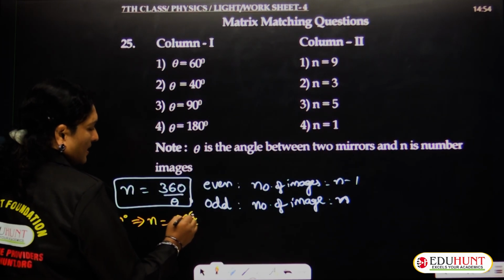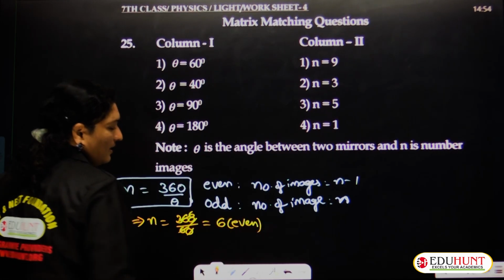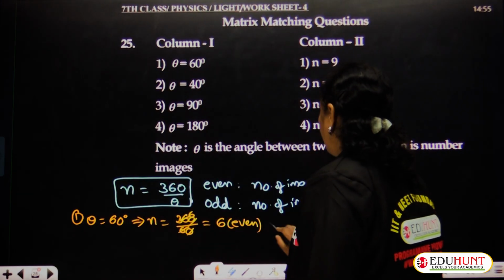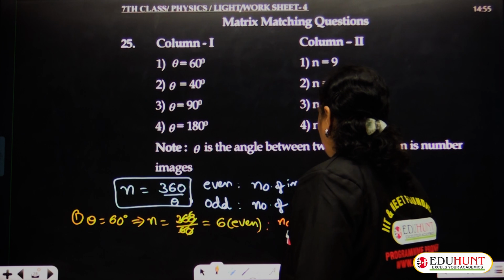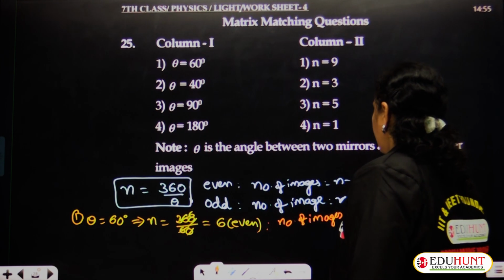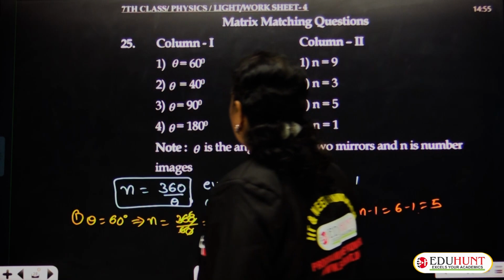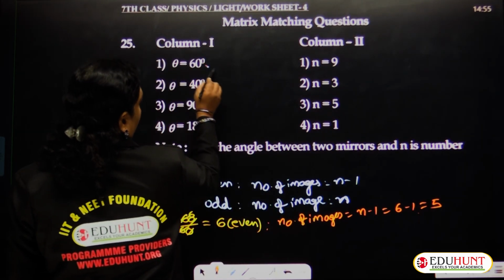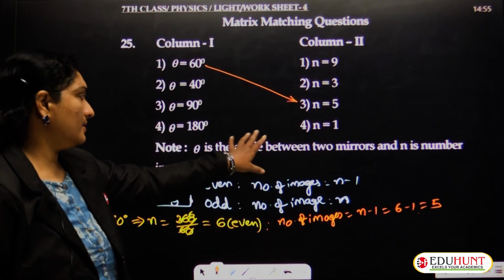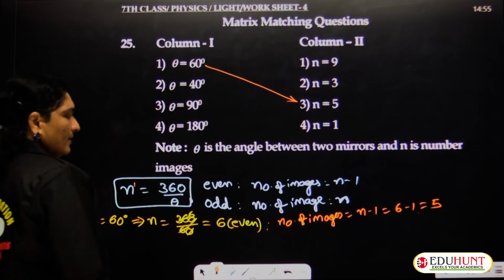So this goes 6 times. So 6 is an even number. If 6 is an even number, then the number of images formed will be how much, children? n minus 1, that is 6 minus 1, which is 5. So for 60 degrees, the number of images formed is 5. Here n indicates number of images. Either you can write n dash.